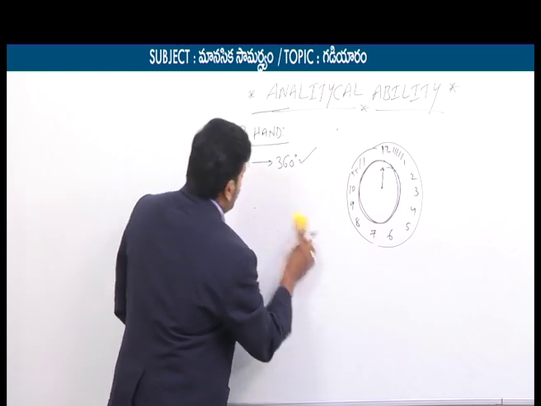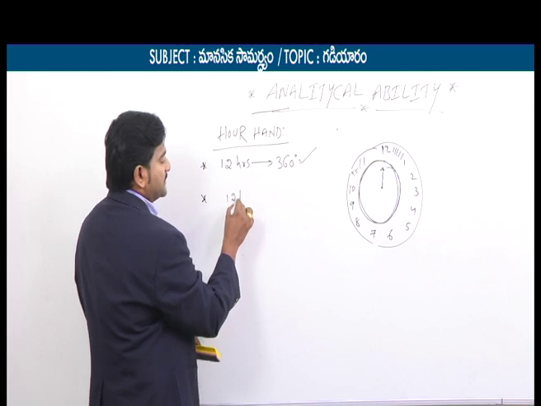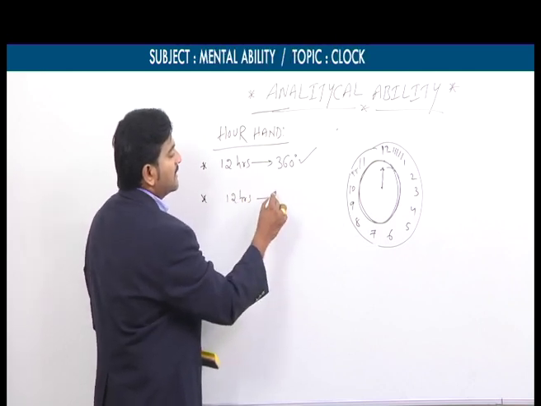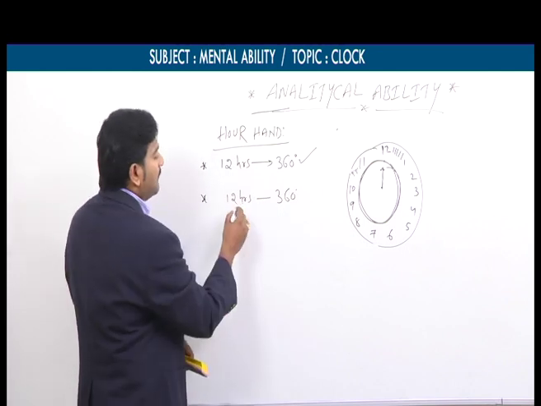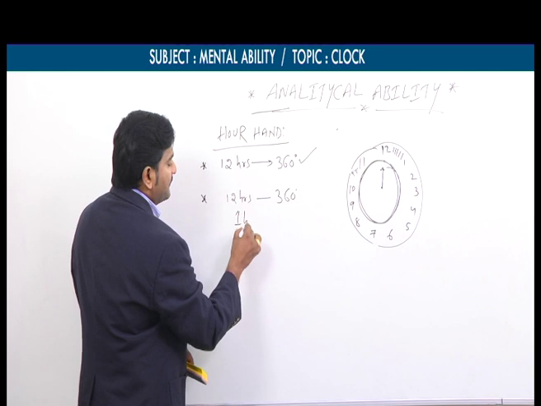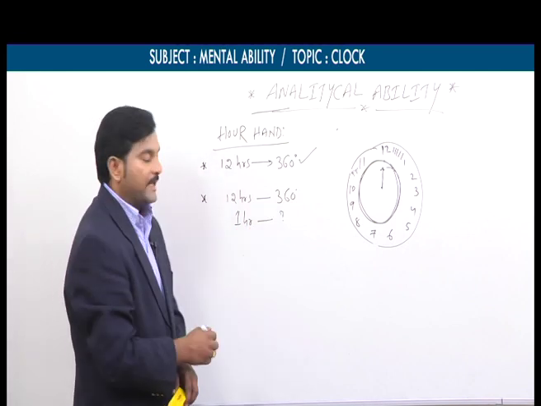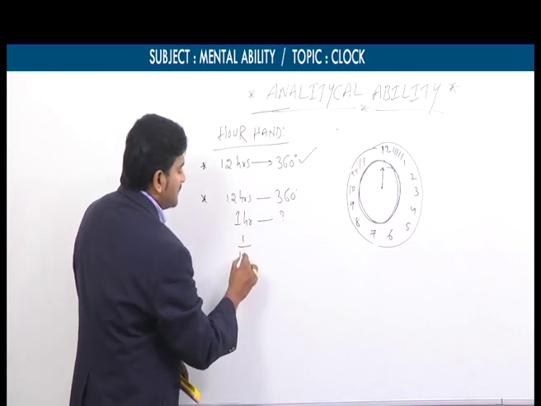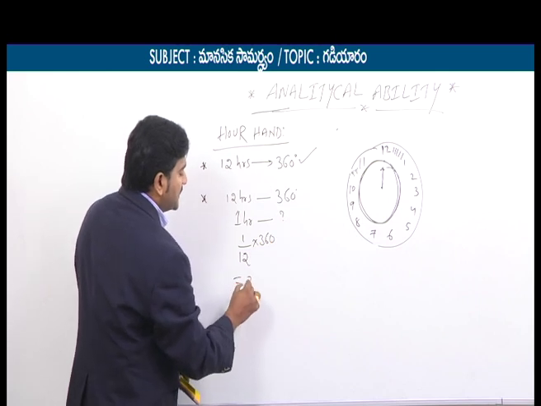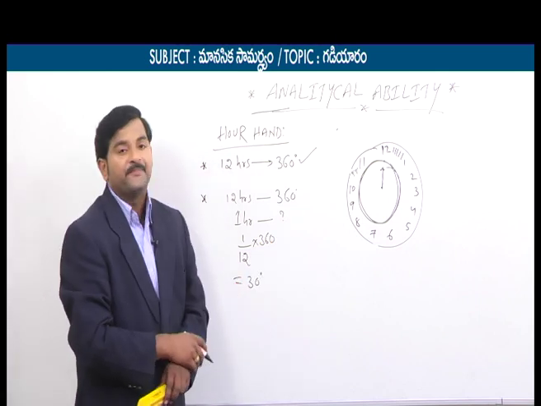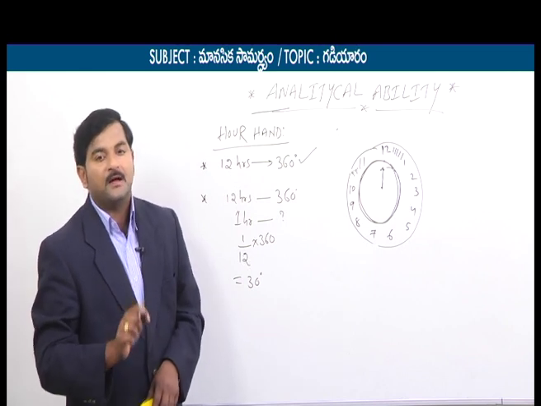Now if you talk about the second point, in the span of 12 hours, the hour's hand makes 360 degrees. Means, for example, if 12 hours is 360 degrees, then for 1 hour how much? If you do a small mathematical calculation, what can we get, my dear students? 1 by 12 into 360. That equals how many degrees? 30 degrees. So the second very important point for the hour's hand.